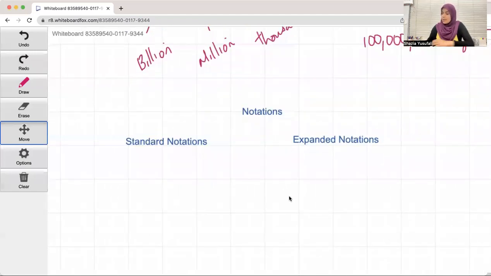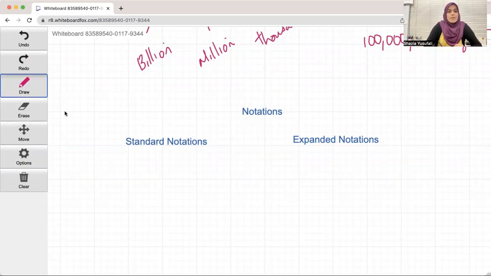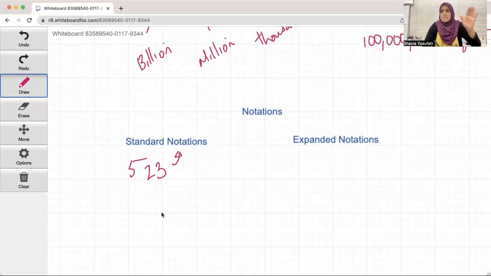Did you know that a normal number, like 523, is actually a standard notation. 523, that's a standard notation. And that's what it's called. It's easy. What is an expanded notation? How would you expand this notation?